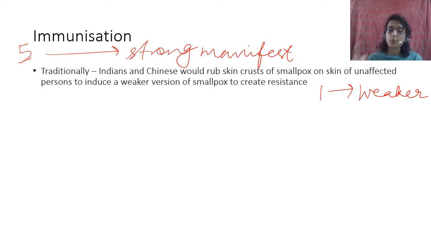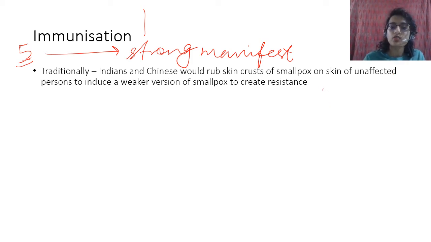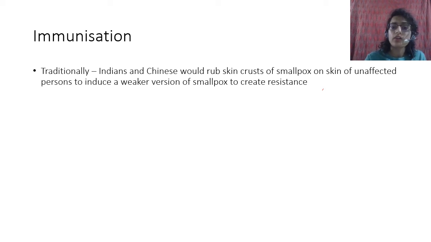But consider that the body takes the same amount of time. So in the same amount of time, these five will multiply to be much more in numbers. The microbial load, the viral load, will become very high. And here the viral load will remain low till the time that the body gets the memory or the specificity to attack. And once it gets the specificity to attack and attacks all of these, then you have a memory that remains, and for any of the next ones, it will ensure that as soon as it comes, it is thrown out, it is killed. So that is what they used to do.